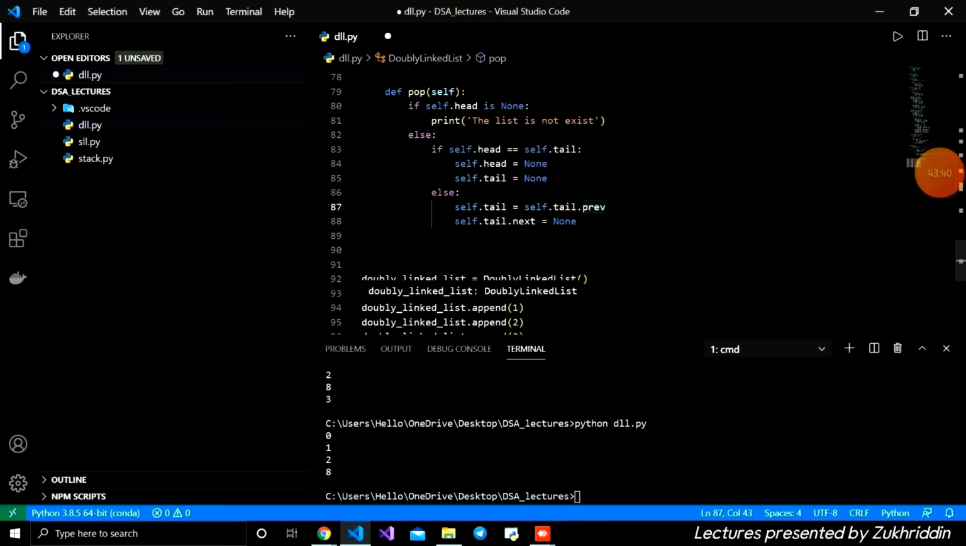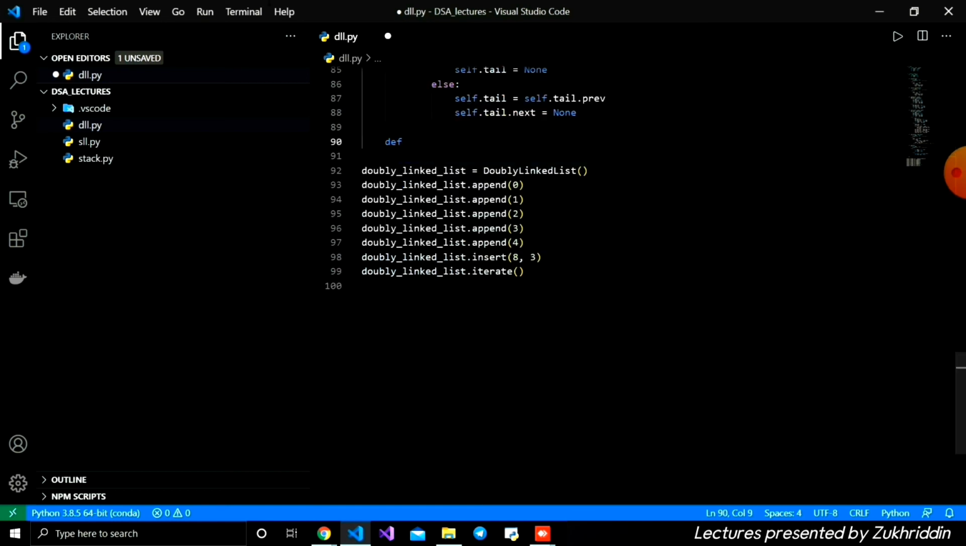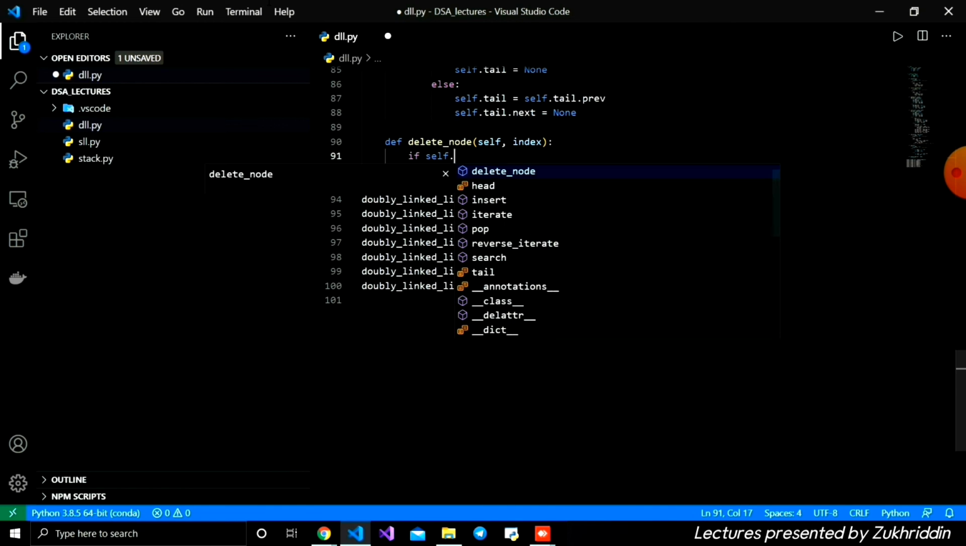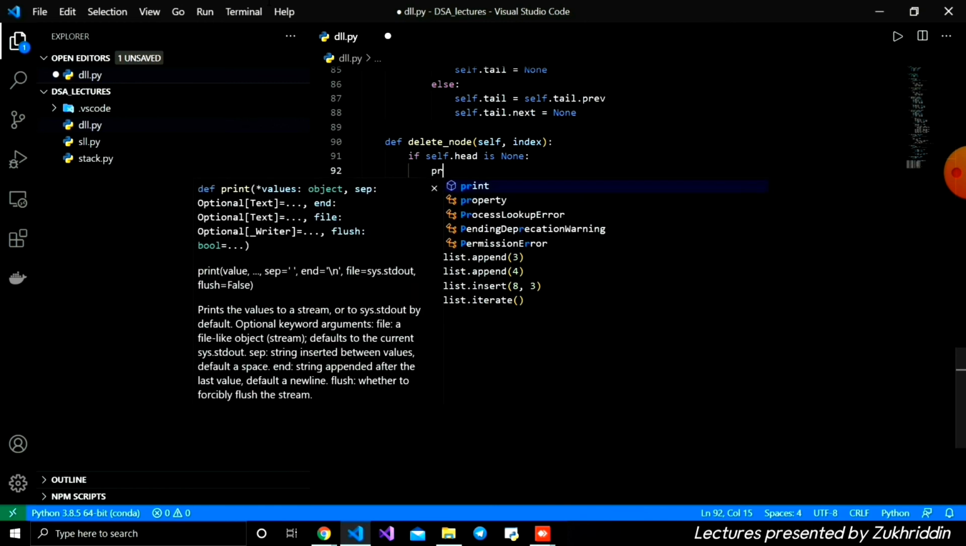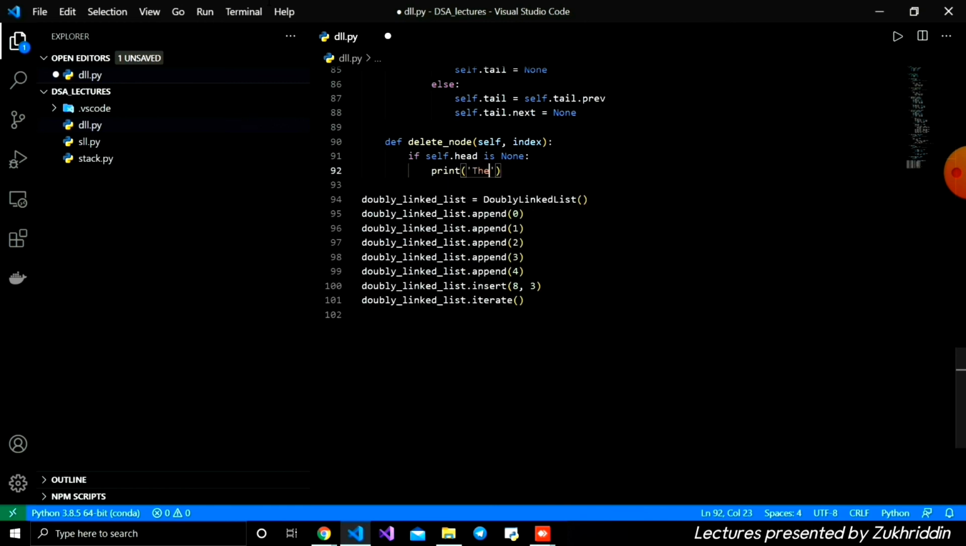All right, let's overwrite and write the delete function, delete by index, delete a node by index. Firstly, we're going to write self and then only index. Here we write index, and after that, inside this, first I'm going to check if self.head is None, and inside we just print the list does not exist. And if not, else, I'm going to write this inside.